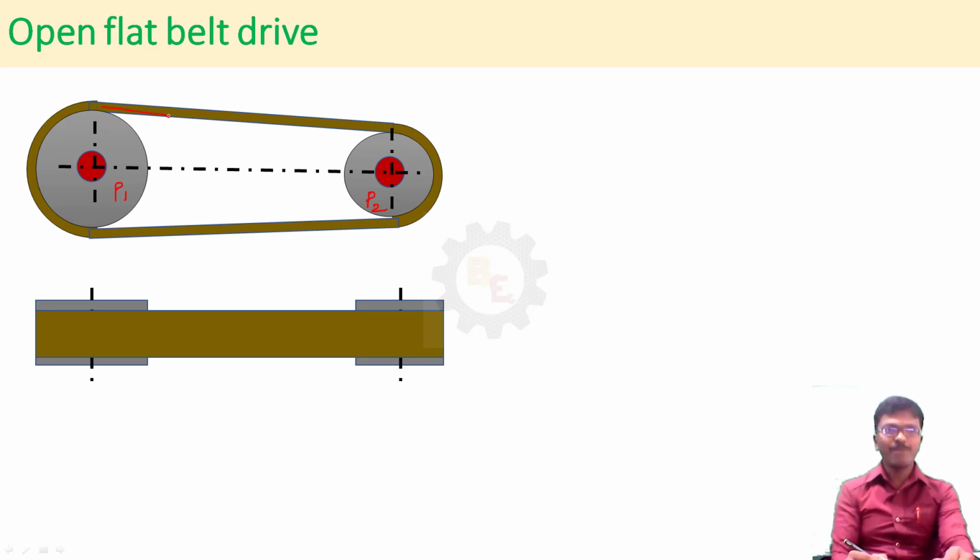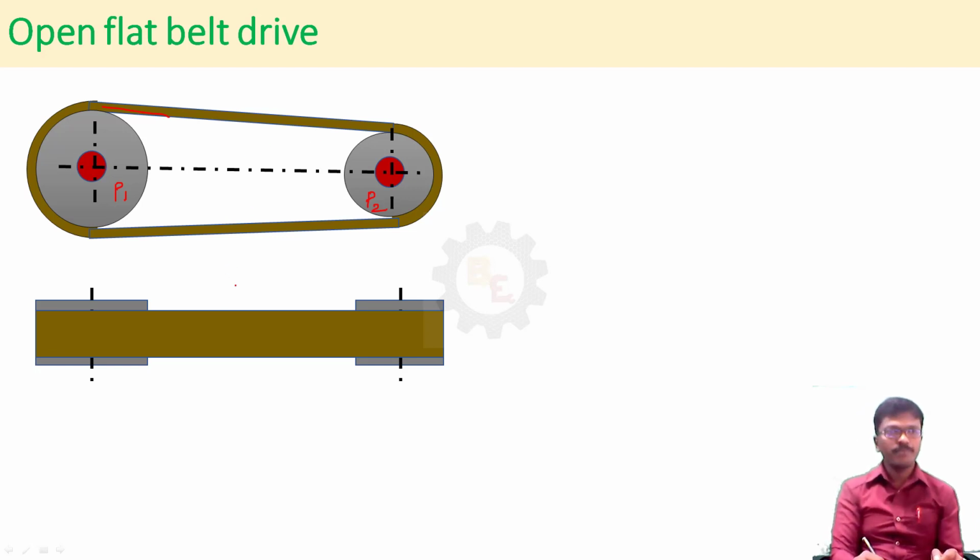That is called belt drive power transmission. There is no crossing. Directly the power is transmitted from one pulley to another pulley. That's why it is called open flat belt drive. Flat belt we are using in open type, so it is called open flat belt drive.